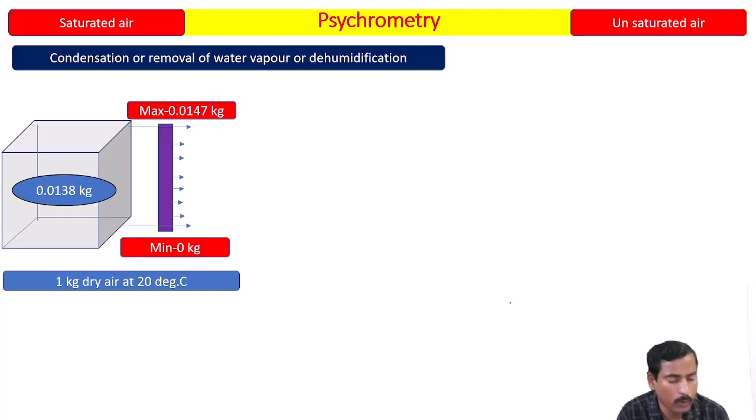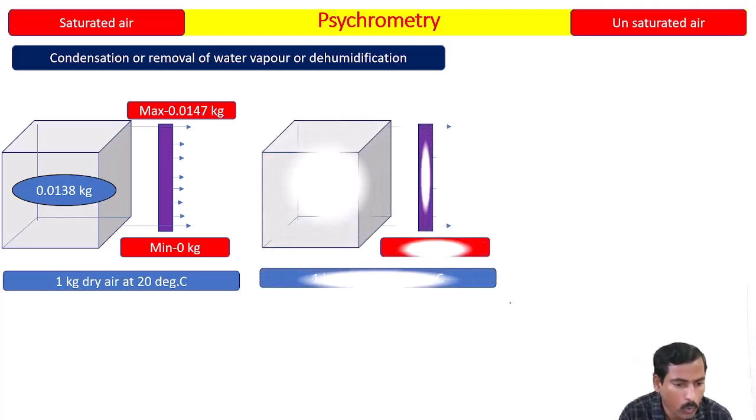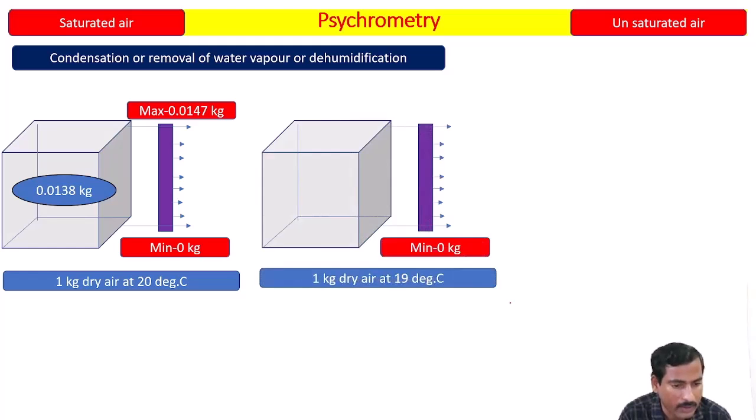Now I will cool this air to a lower temperature, to 19 degrees Celsius. The question arises, what happens with this 0.0138 kg? To answer that, first we need to understand the maximum capacity at 19 degrees Celsius. The maximum capacity is 0.0138 kg.